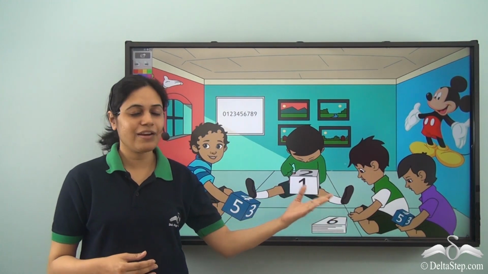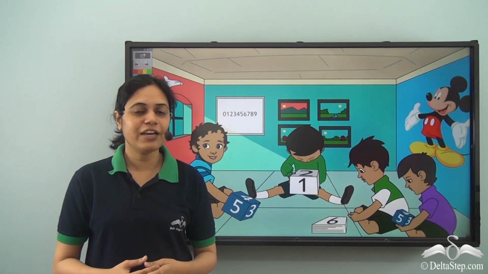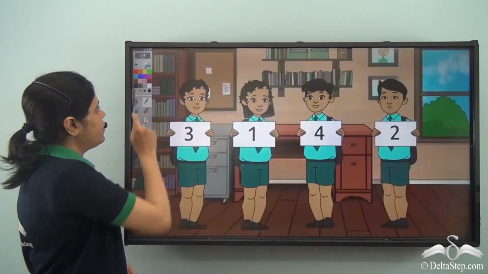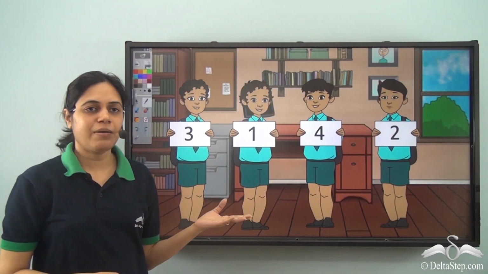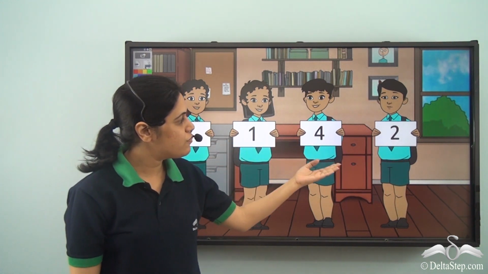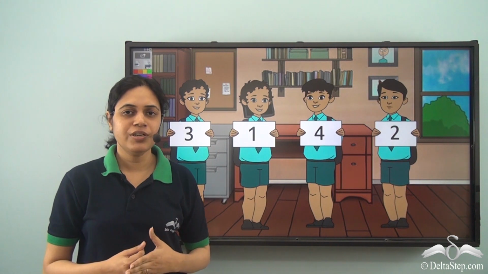Rohit was playing a very interesting game with his friends. They were playing a game involving numbers. So each of them picked up one number. So the numbers picked were 3, 1, 4, 2. That is, each of them picked up a digit.